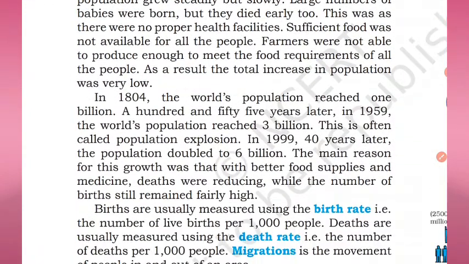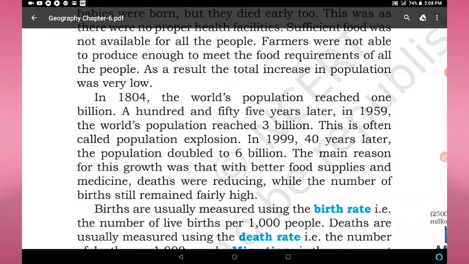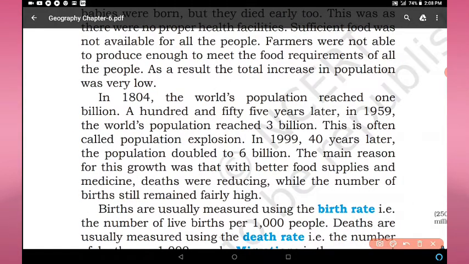In 1804, the world's population reached 1 billion. 150 years later, in 1959, the world's population reached 3 billion. This is often called population explosion. In 1999, after 40 years, the population doubled to 6 billion.